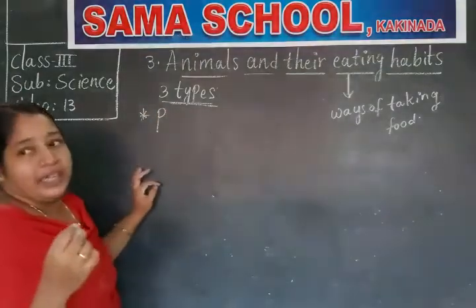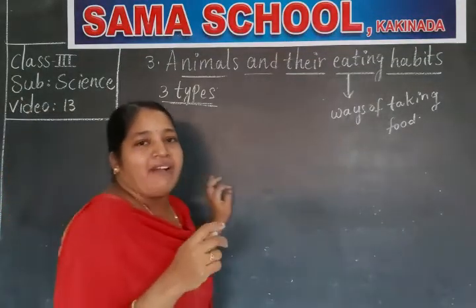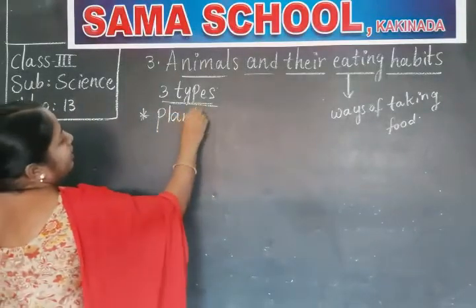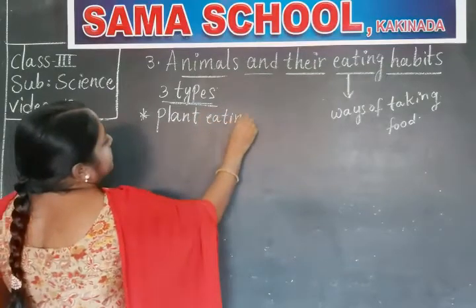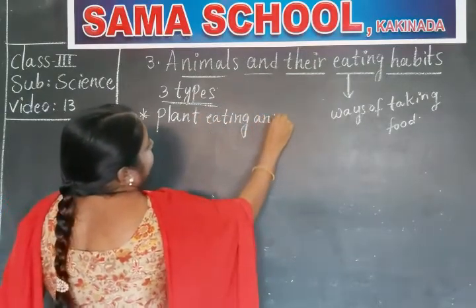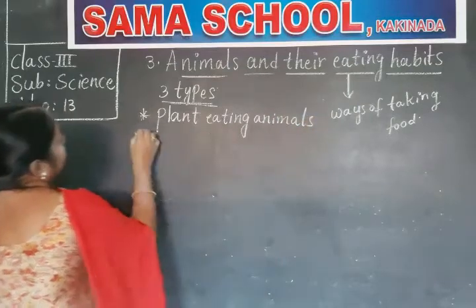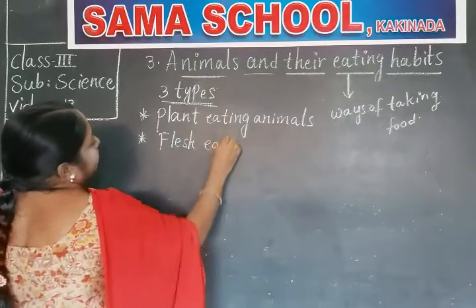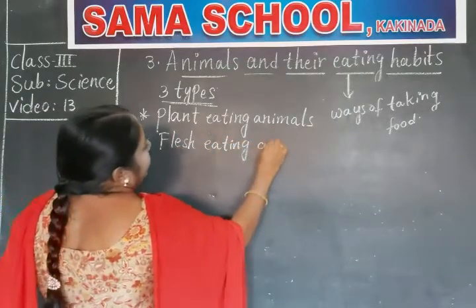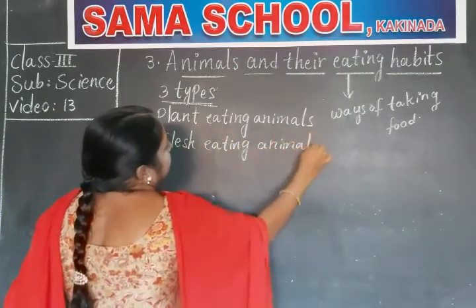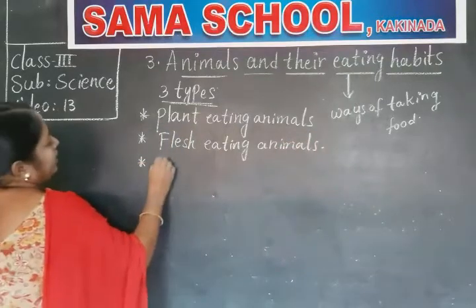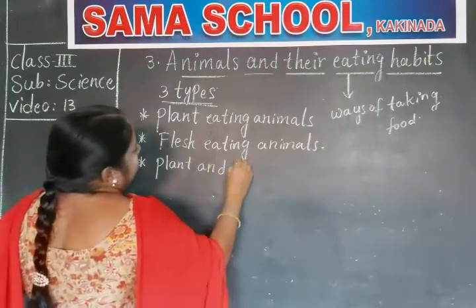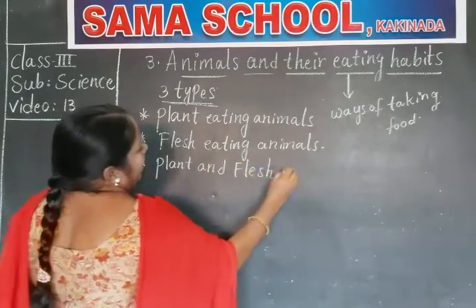Now tell me what are the three types. Out of the three types, we have already completed two types of animals, right? What is the first type of animal? Plant eating animals. And next one, flesh eating animals. And the last one, plant and flesh eating animals.